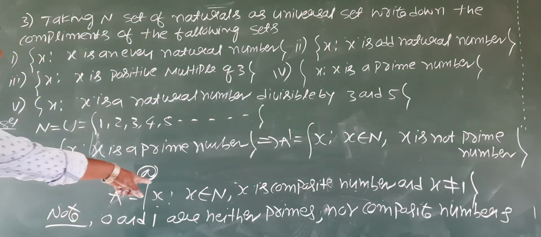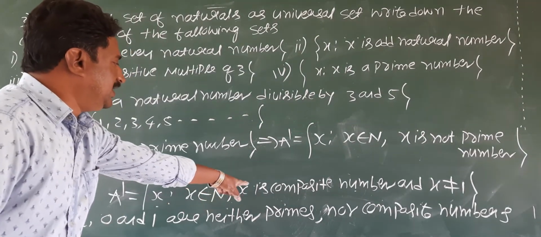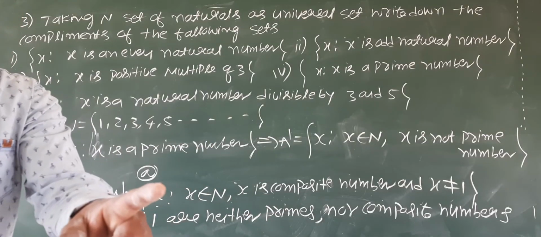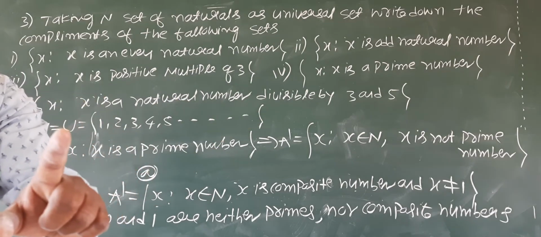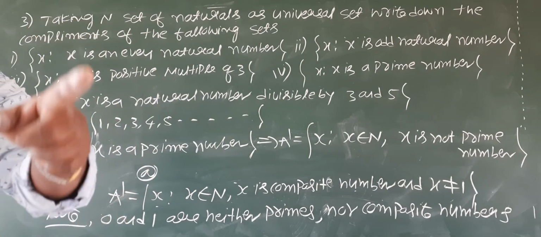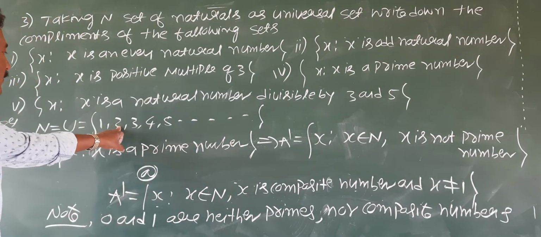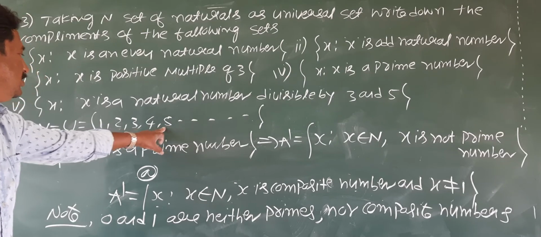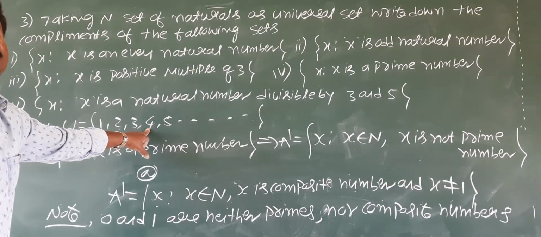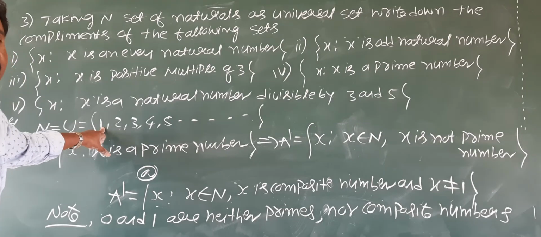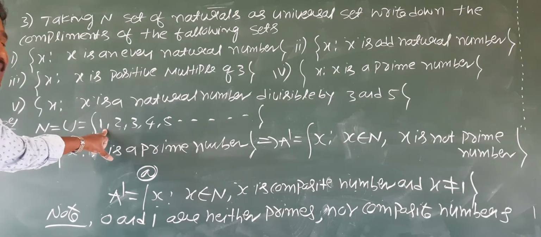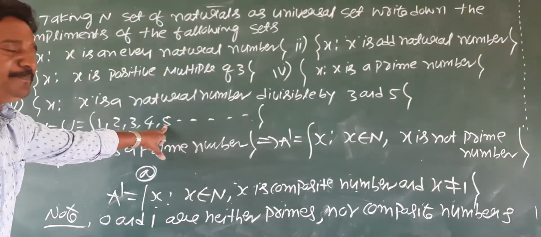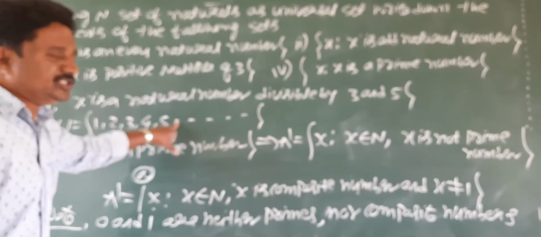So look at the second answer: x is a natural number and x is a composite number. Composite numbers start from 4. 1 is not a composite number. 2 is prime, 3 is prime, 5 is prime, 4 is composite, 6 is composite.